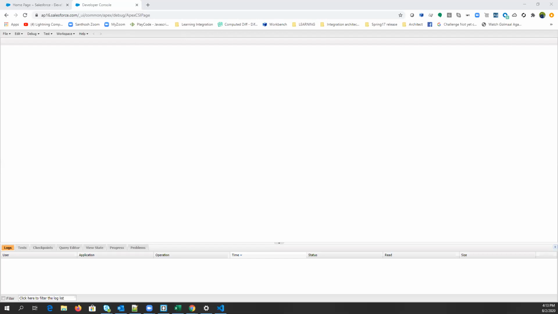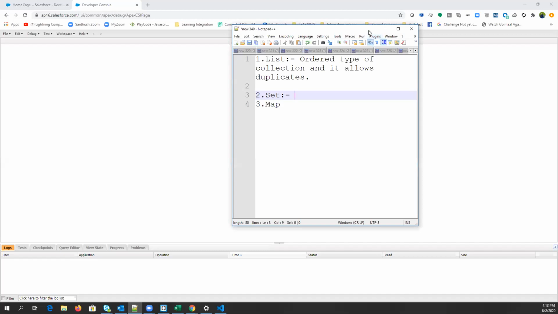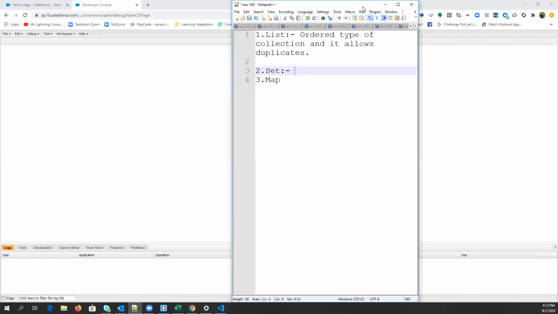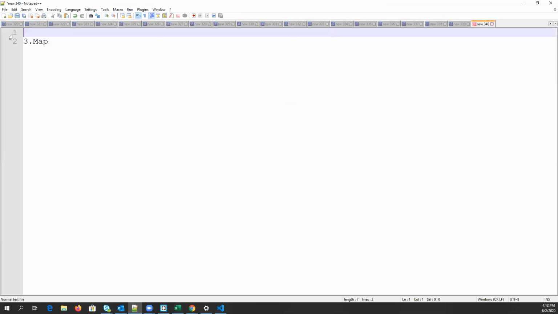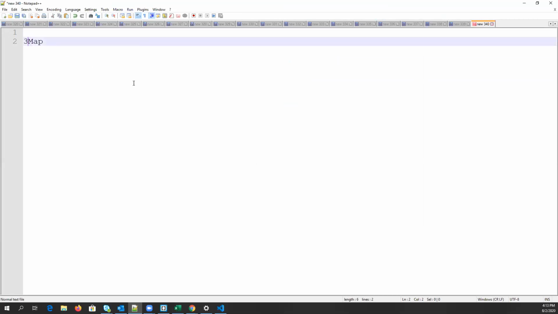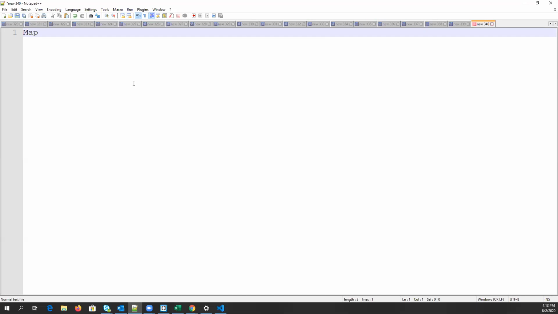So, okay, guys, now our next topic is map. Very interesting thing, right? So what is map? What do you think it can be? A combination of set, a mix of string and integer, a key value pair.